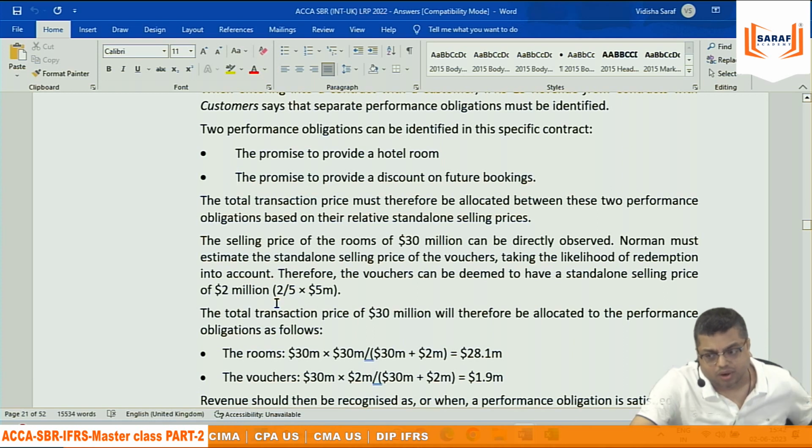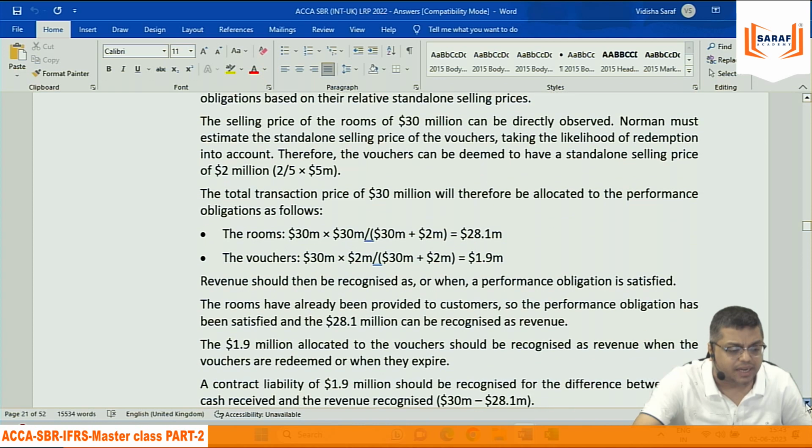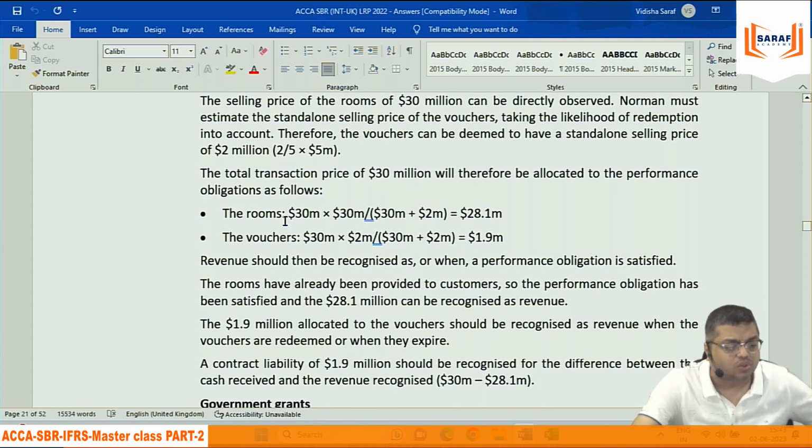मैंने ये नहीं किया था, थोड़ा गलत था. Because they are saying that out of 5, only 2 persons are going for the voucher redeeming. So 5 million is the voucher value, but the normal value coming 5 out of 2 is 2 million. So we should allocate whatever money we receive from customers into 30:2, not 30:5.